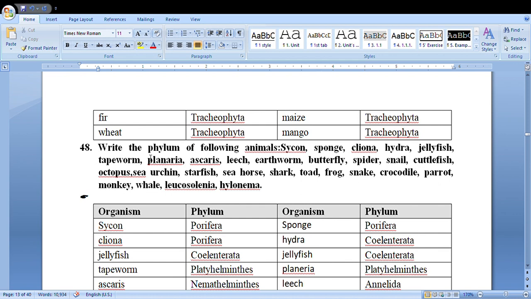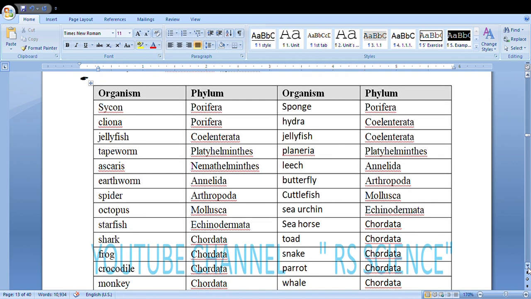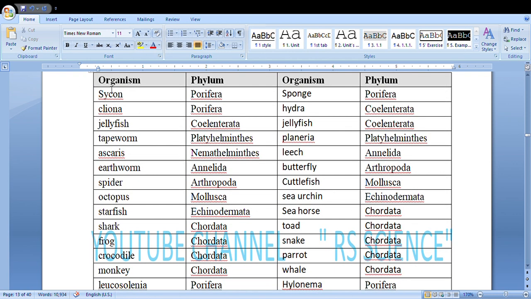Similarly, another question, write the phylum of the following animals. And here is the answer. Sycon, porifera. Cliona, porifera. Jellyfish, coelenterata. Tapeworm, platyhelminthes. Ascaris, nemathelminthes. Earthworm, annelida. Spider, arthropoda. Octopus, mollusca. Starfish, echinodermata.